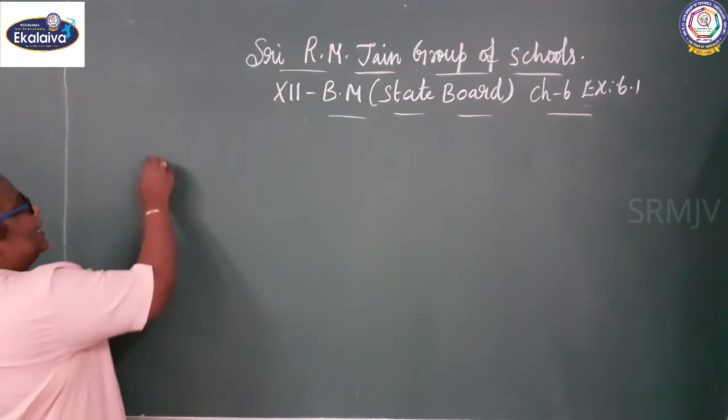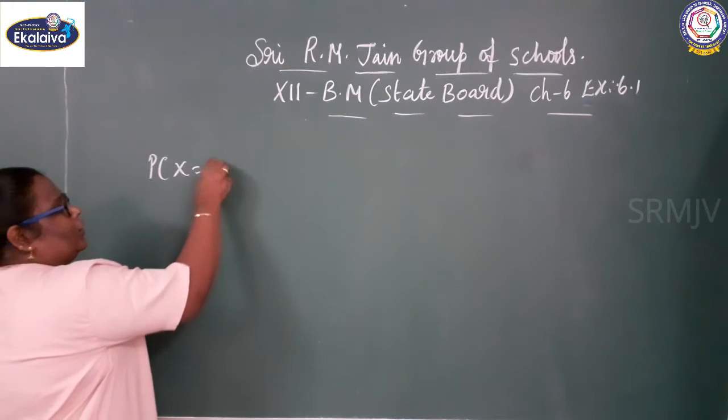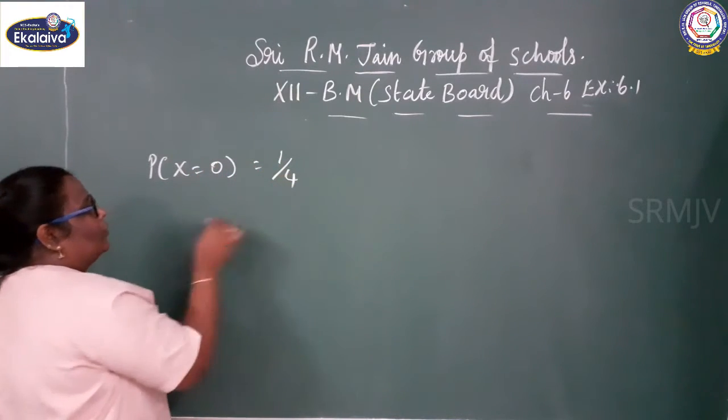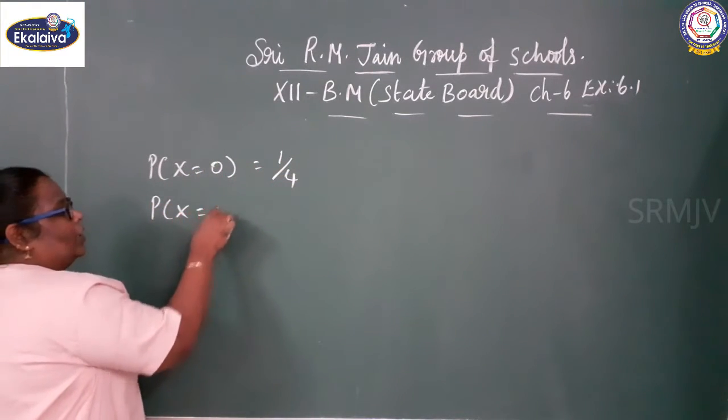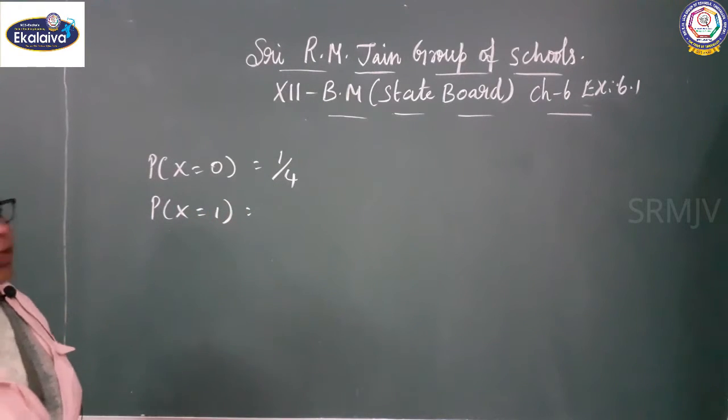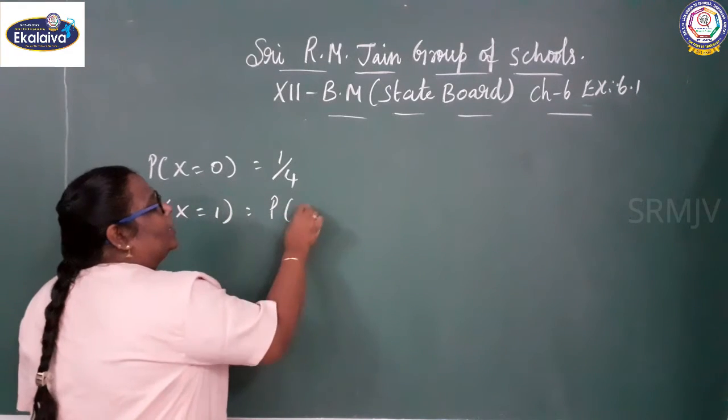P of X equals 0 is 1 by 4. Now P of X equals 1, only one head. By chance you are getting only one head.